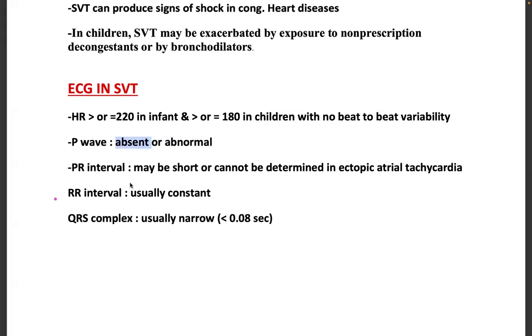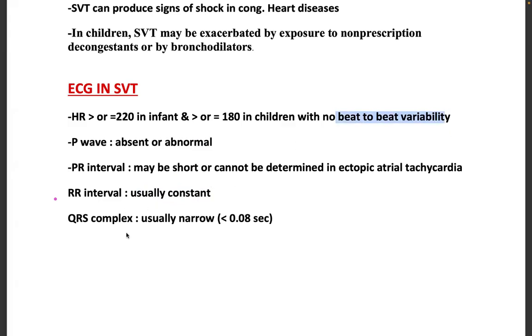Then the PR interval may be short or cannot be determined in ectopic atrial tachycardia. So the RR interval is usually constant. It is usually constant, as we said that there is no beat-to-beat variability. If there is beat-to-beat variability, RR will not be constant.